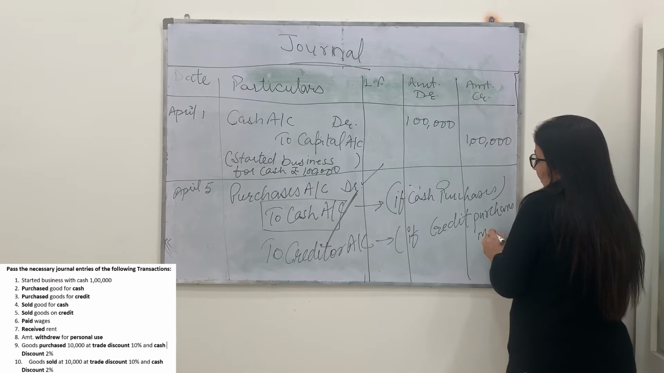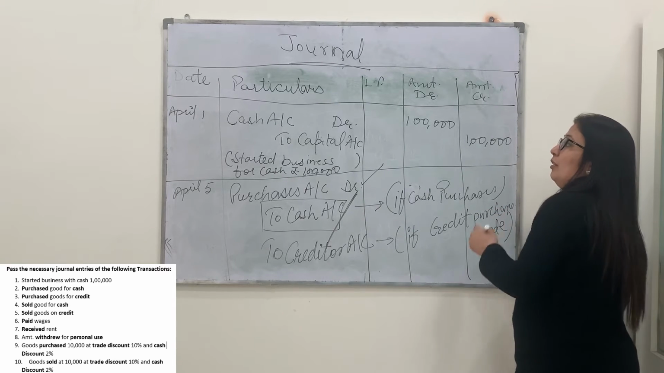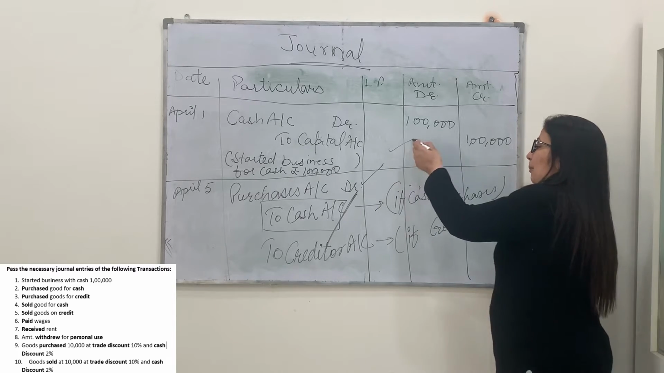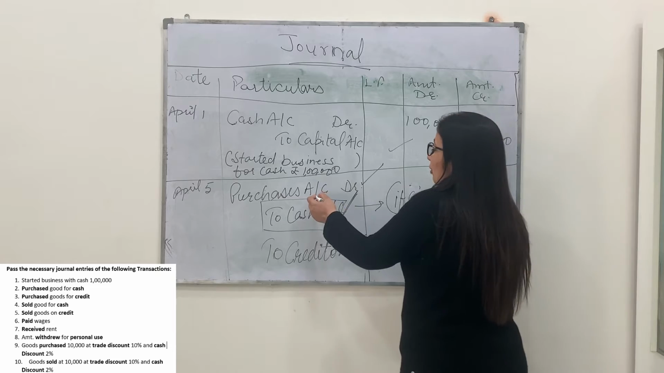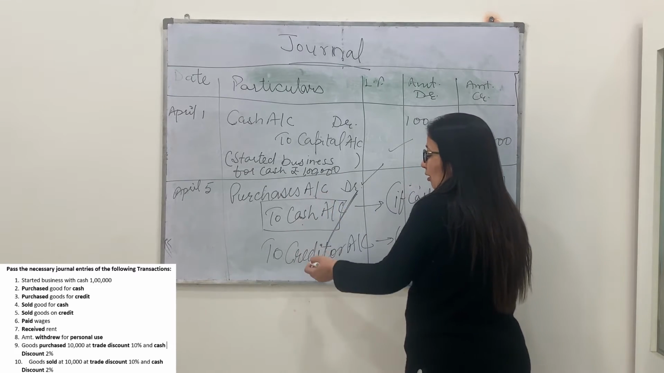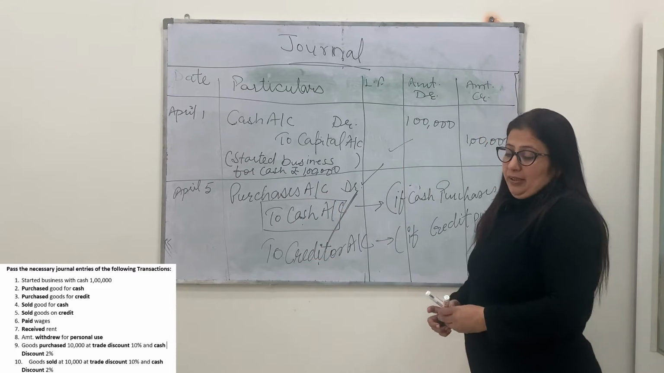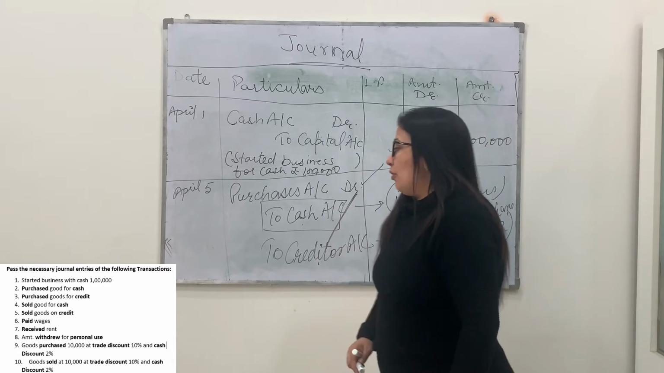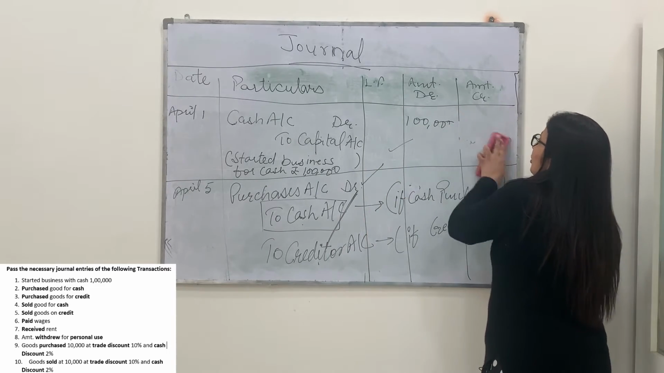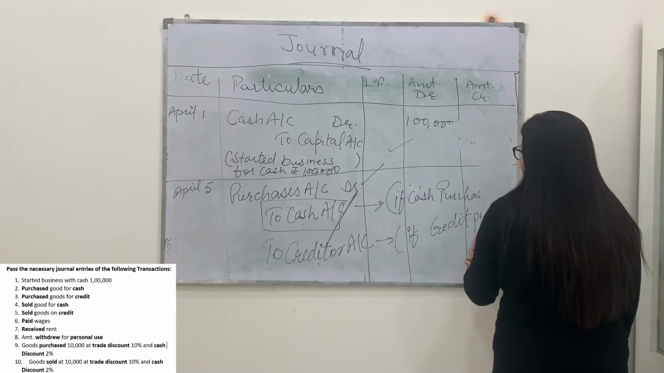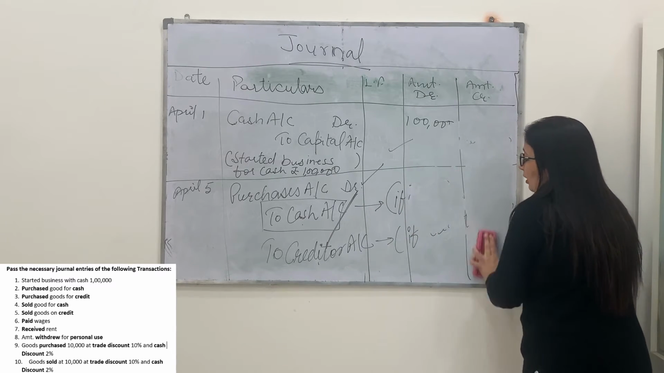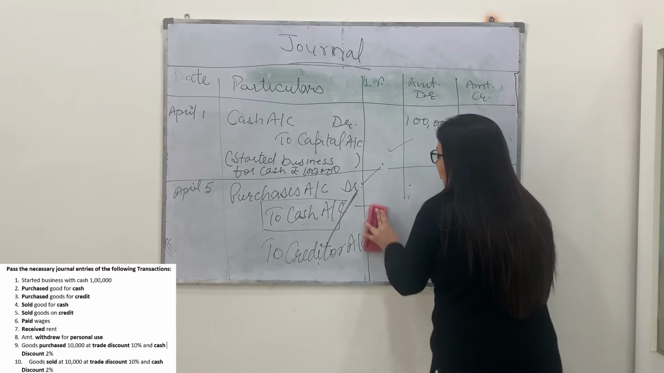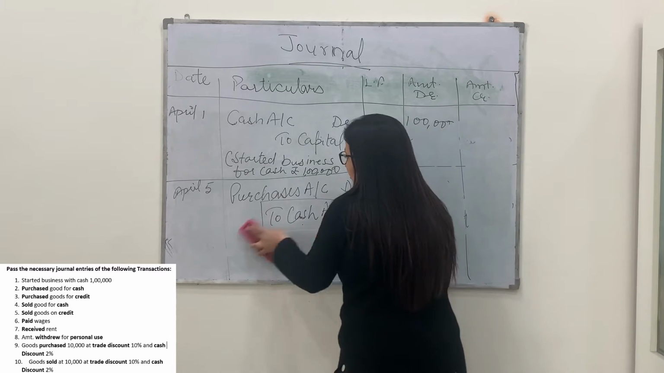If credit purchase is made. First of all, we have done the entry related to capital invested in the business. Then we have done purchases of goods for cash or on credit. If the goods are purchased for cash, entry will become purchases to cash. If the goods are purchased on credit, then the entry will become purchases account debit to creditor account.